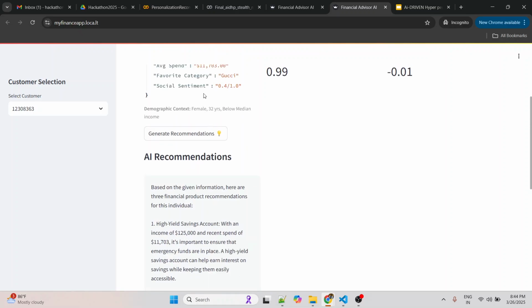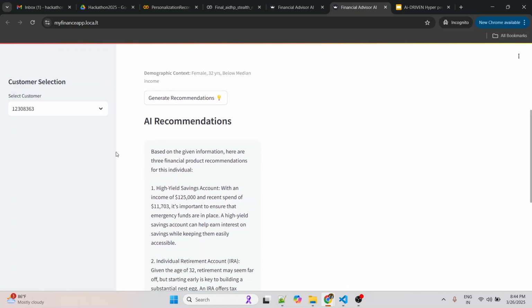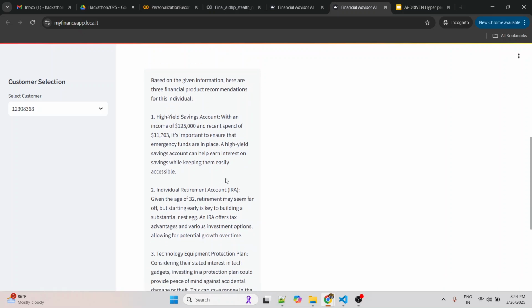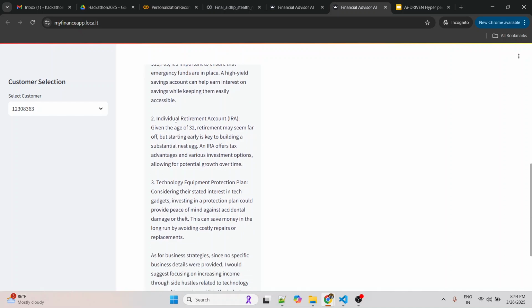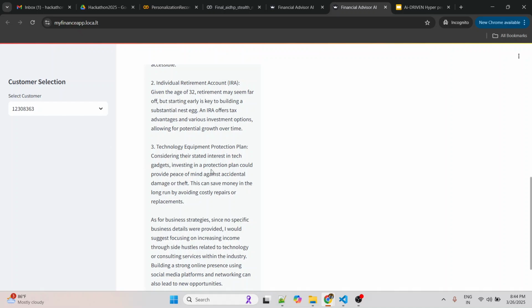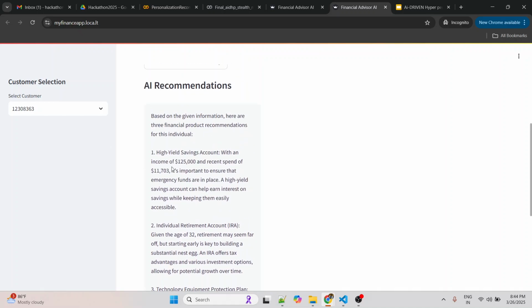We asked the model to give the top three recommendations for the particular user. The results are pretty decent because we trained with Mistral, which has around 7 billion parameters. Initially, when we started, we did it with GPT-2. The results were a bit noisy, so that's when we decided to move to Mistral. This is a sample response of recommendations which the model is giving to the user based on the income and recent spends. This is purely generated by the model based on the information of the particular user.